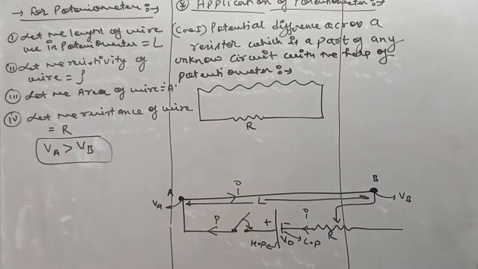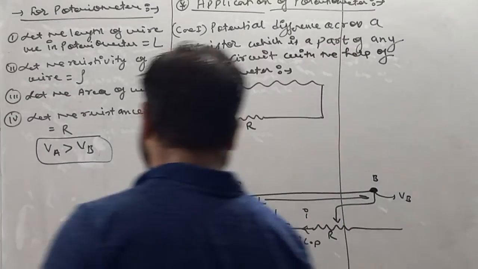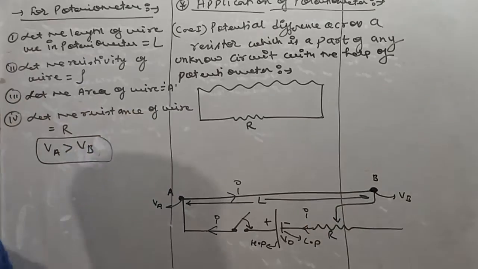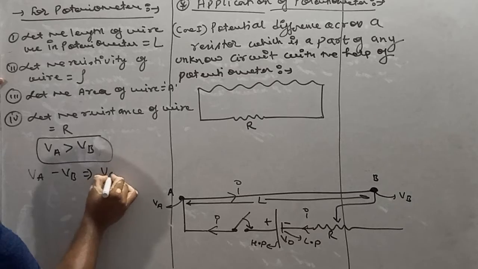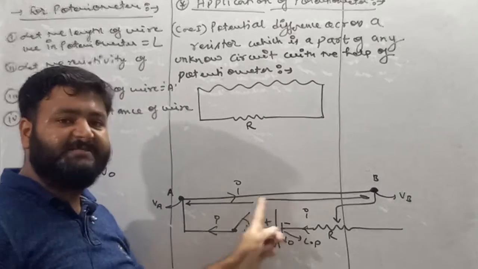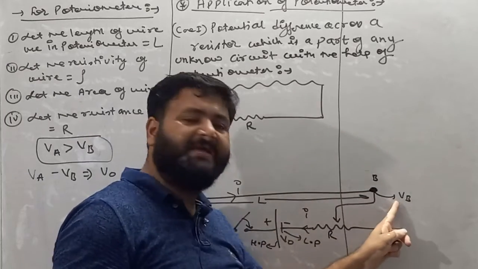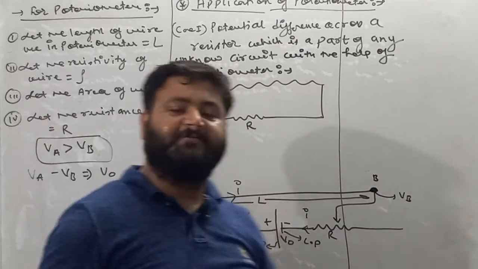This is again a very important point, my dear student. Try to understand. The net potential across any circuit is always equal to the potential of the battery, and here we know that A has greater potential as compared to B. So we can write VA minus VB is equal to V naught, and V naught is the potential of the battery which is used in the potentiometer.